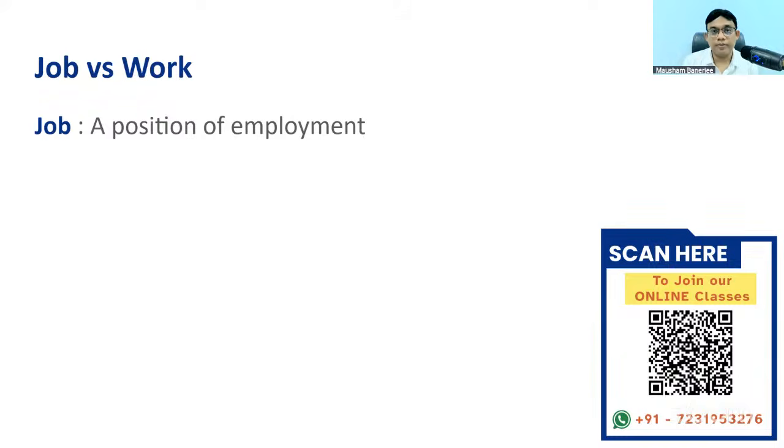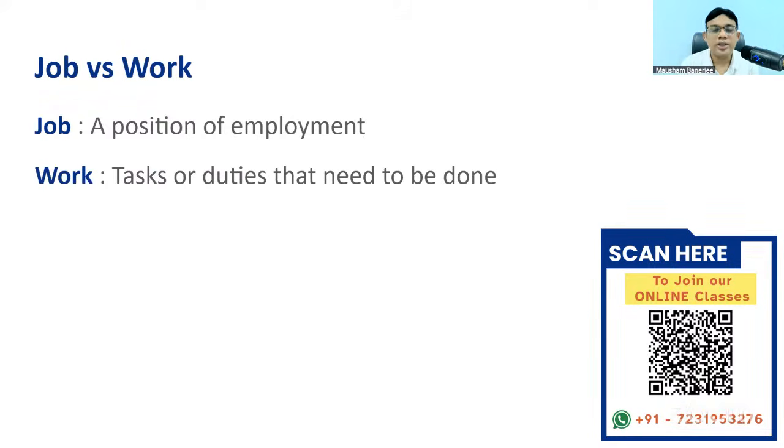Work is any task or duty that needs to be done. So it can be anything, right? Any minor task I do can be considered work. Job is the official position of employment. So this is a major difference between job and work.